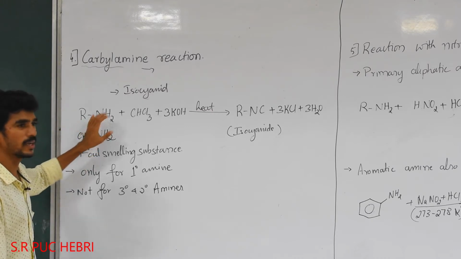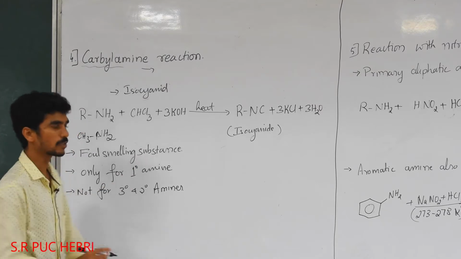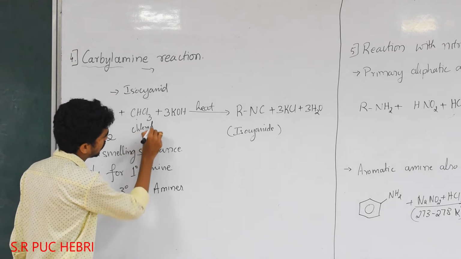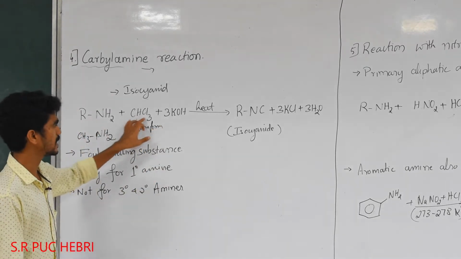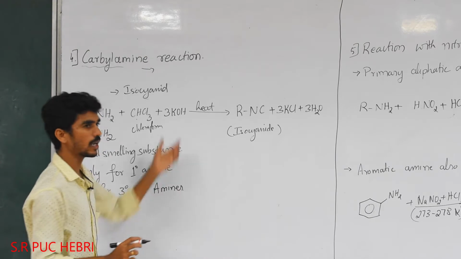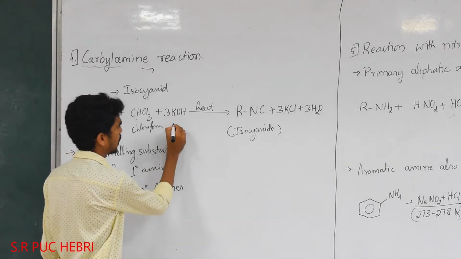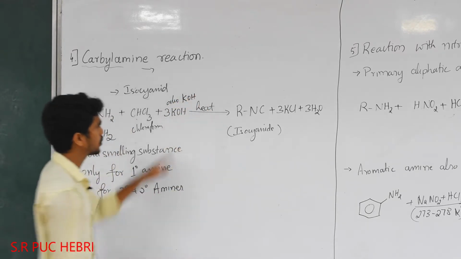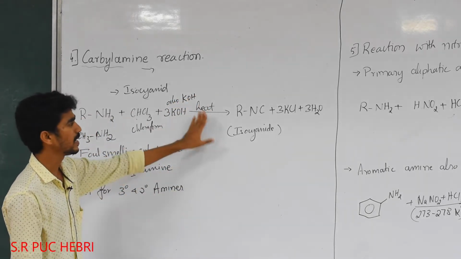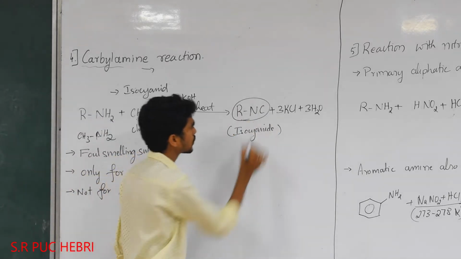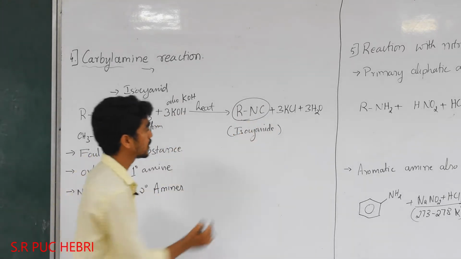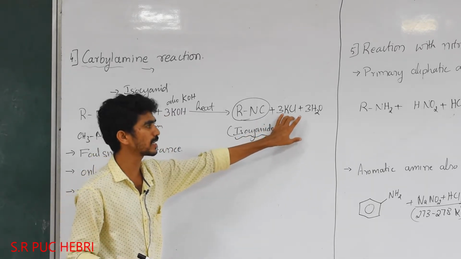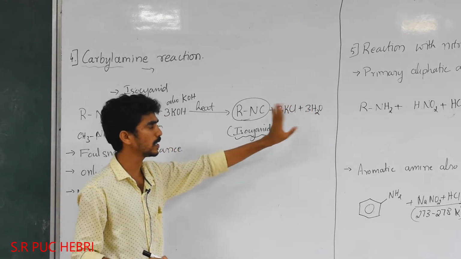Primary amine reacts with chloroform. Chloroform is nothing but CHCl3, which reacts with alcoholic potassium hydroxide, alcoholic KOH. It should be in an alcoholic medium. If we heat in the alcoholic medium, what will we get? RNC, which is nothing but isocyanide, along with the side products KCl as well as H2O, water.